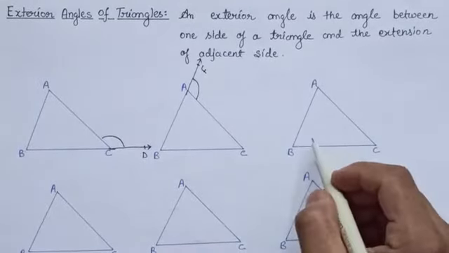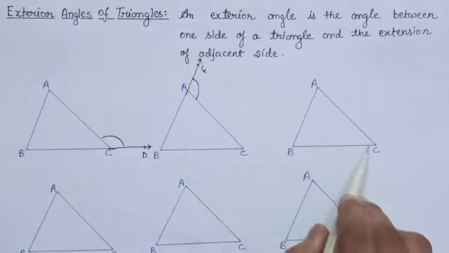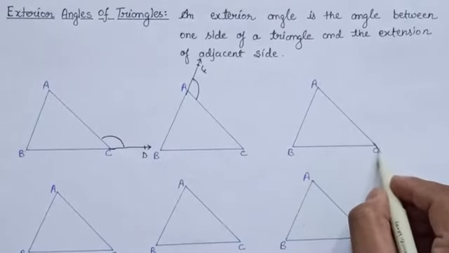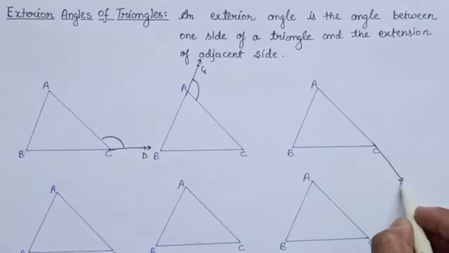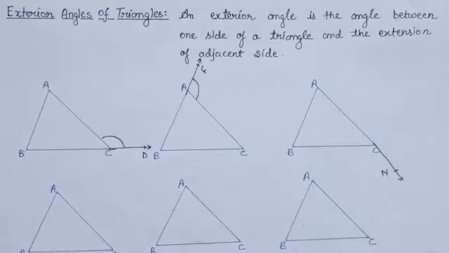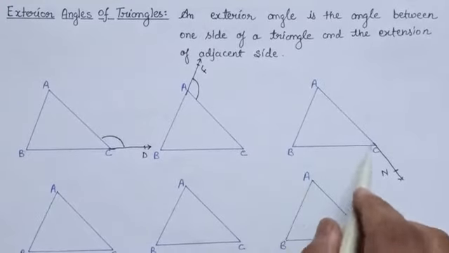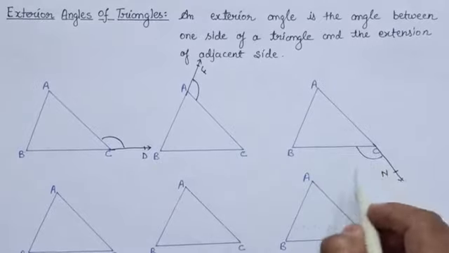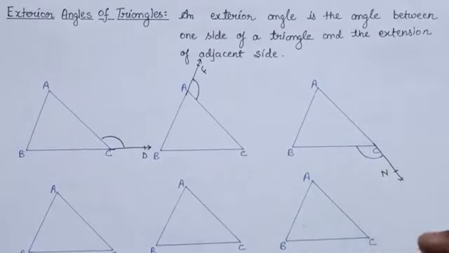Now if we produce the side AC of the triangle like this, let us say this is the point N, then you can say BCN is an exterior angle to this triangle ABC. Okay.